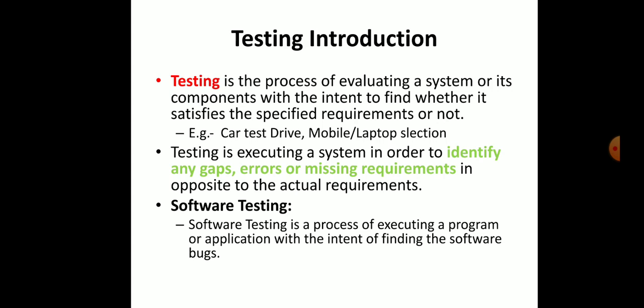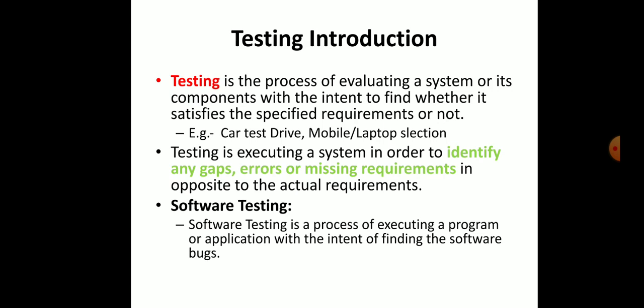Then related to software testing, what is software testing? Software testing is a process of executing a program or application with the intent of finding software bugs. Here, bugs means any fault in your application.